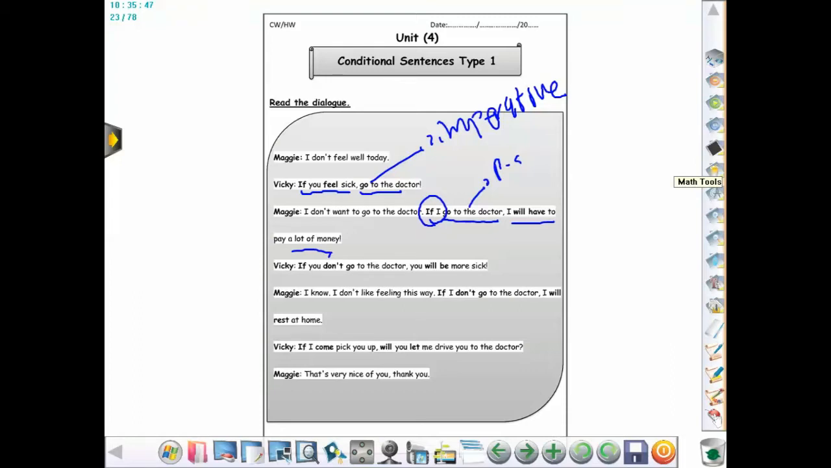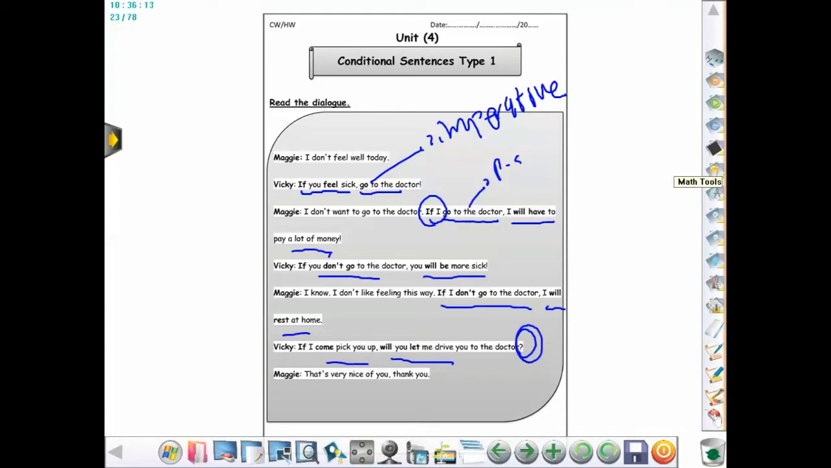If you don't go to the doctor, you will be more sick. So this is present simple, but it's in the negative form, and then future will. I know, I don't like feeling this way. If I don't go to the doctor, present simple, I will rest at home. If I come pick you up, will you let me drive you to the doctor? So this is in the question form. That's very nice of you, thank you.